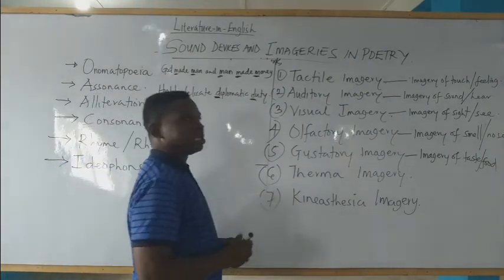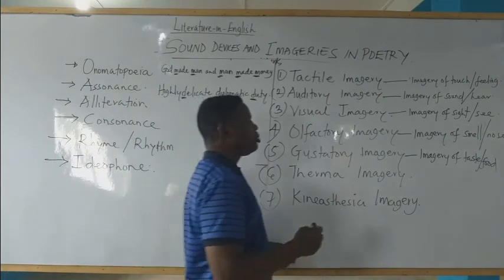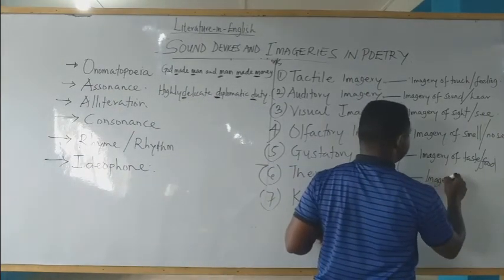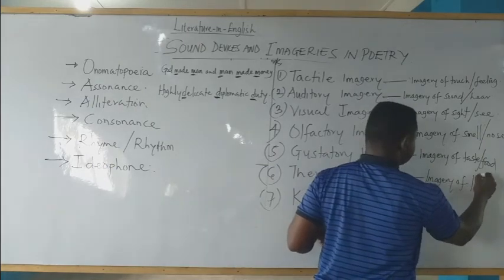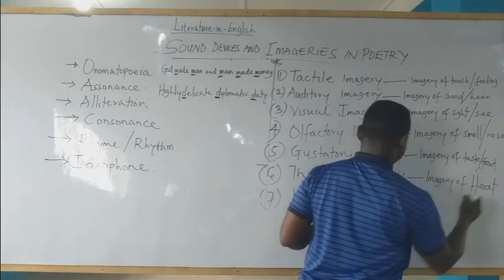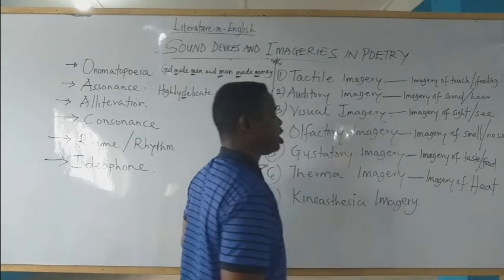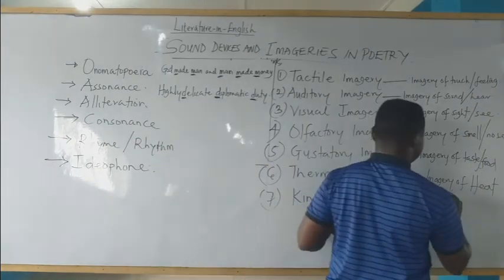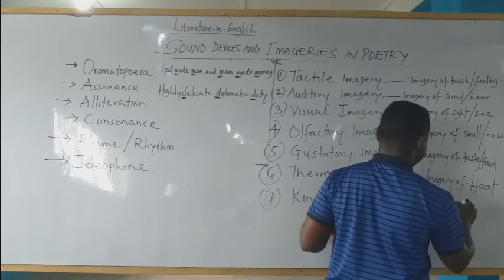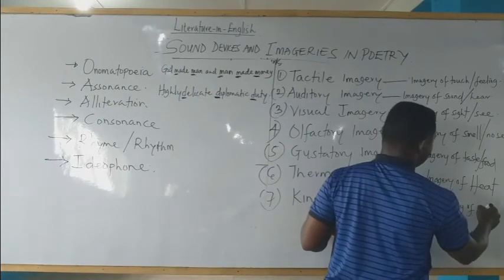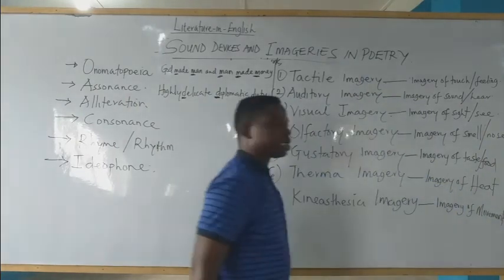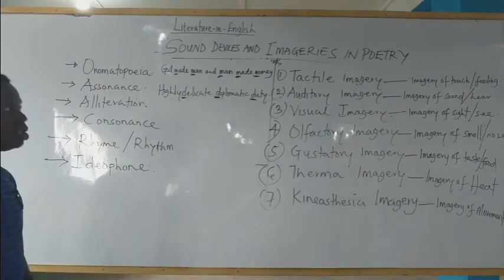Then you have tema. Tema imagery means imagery of eat. Imagery of eat is tema imagery. Then the last one is kinesthesia imagery, which is the imagery of movement. Imagery of movement is kinesthesia imagery. These are the types of imageries that we have in literature.